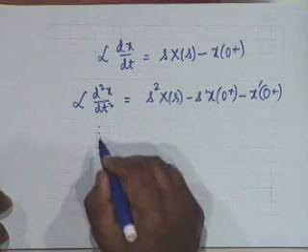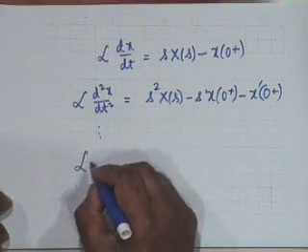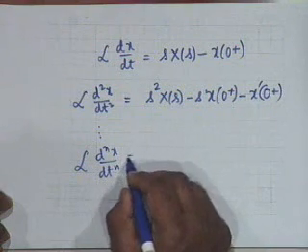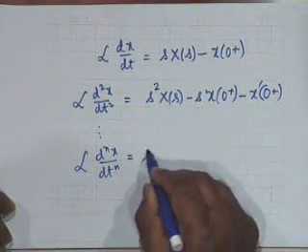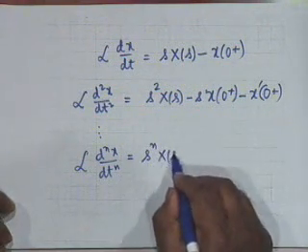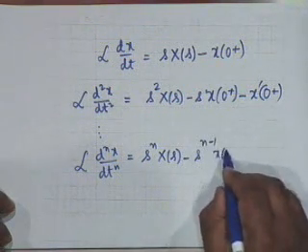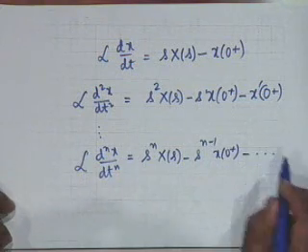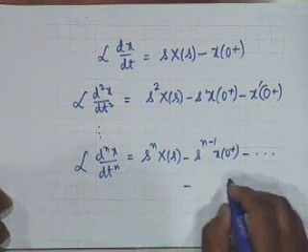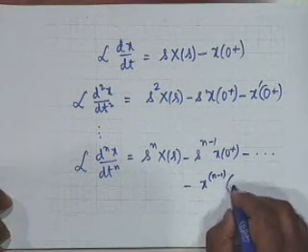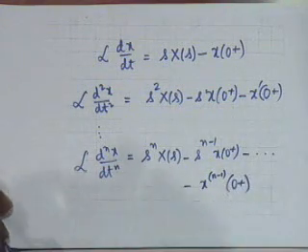In a similar manner, Laplace of dnx dtn starts with s to the n X of s minus s to the n minus 1 x of 0 plus, and so on. Where shall it end? x of n minus 1 of 0 plus.